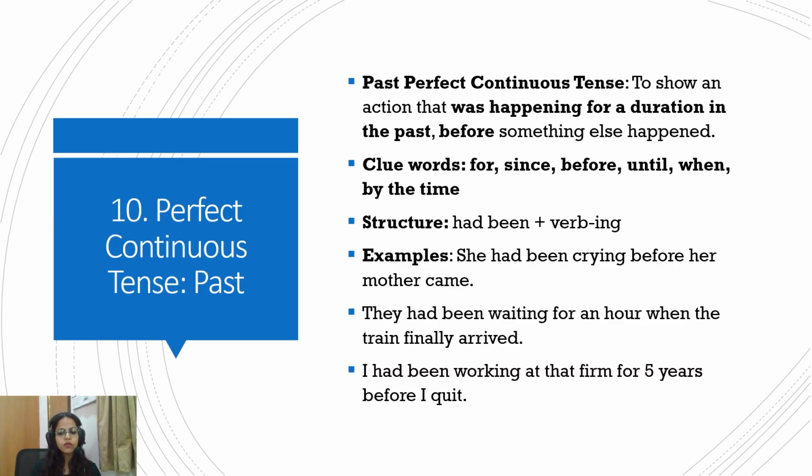Okay. So, I had been working at that firm for 5 years before I quit. So before I quit, for the duration of 5 years I had been working. So this is not just one action that happened. That is why it is different from the simple past continuous. The duration is important here rather than just the action. So you just have to be very mindful and not get confused with the past continuous. The duration is very important in the perfect continuous tense, be it past, present, or future.